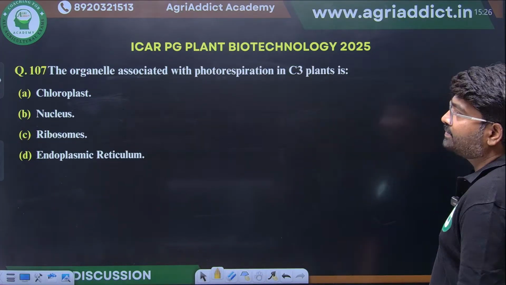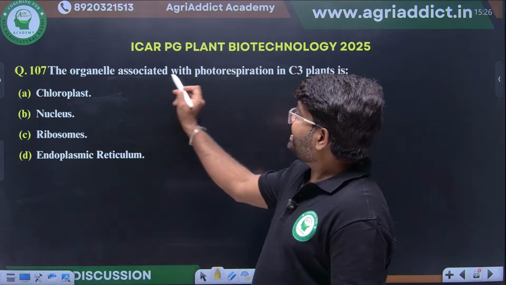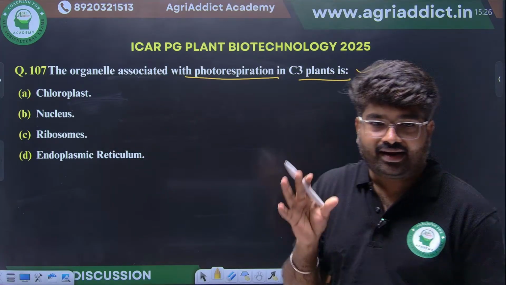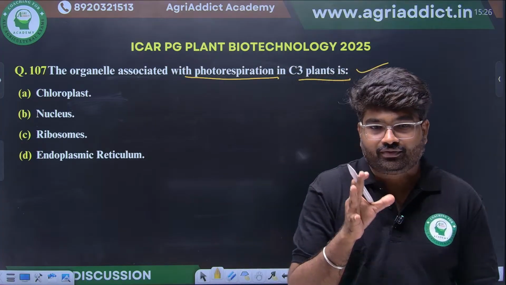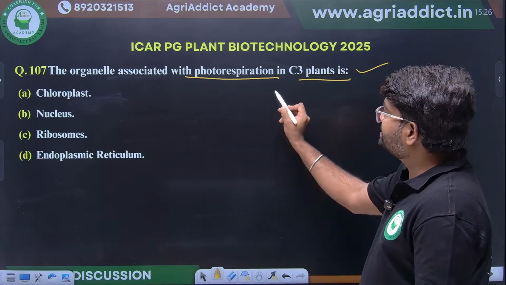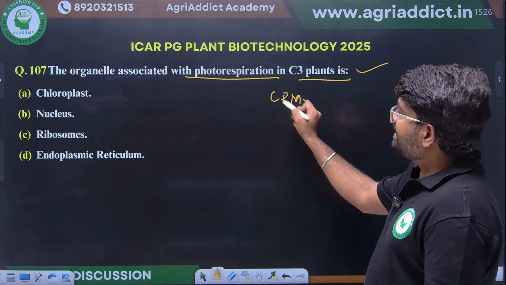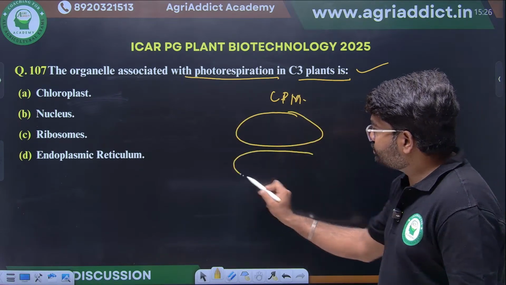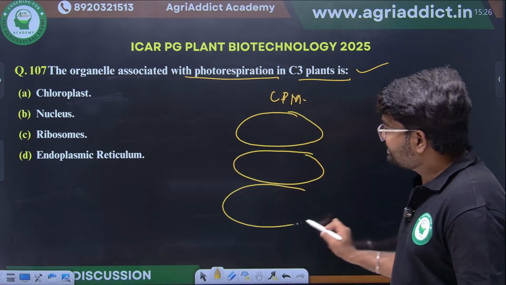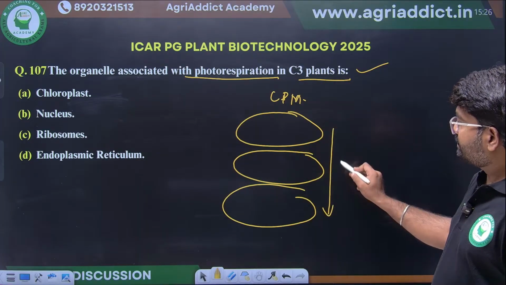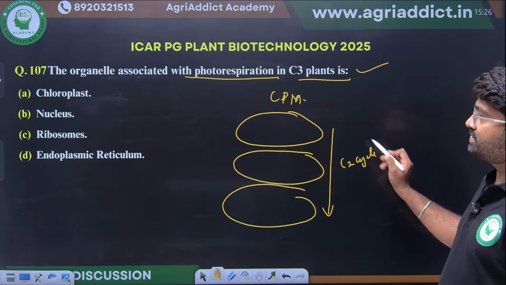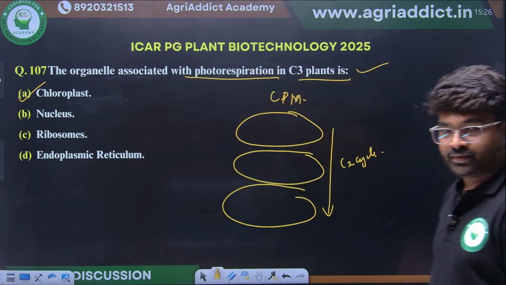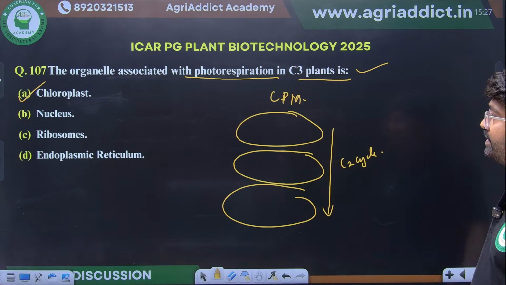Next, the organelle associated with photorespiration in C3 plants. What are the organelles associated with photorespiration in C3 plants? We know CPM, this we already know. Chloroplast, peroxisome, and mitochondria are the organelles involved in the C2 cycle or photorespiration. So among these, chloroplast is the right option.